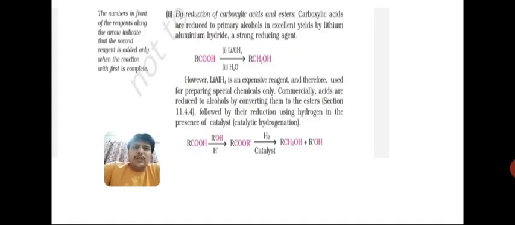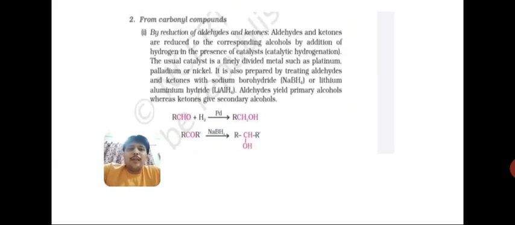In the next video we continue with this preparation onwards. Okay, so we just completed two methods of preparation of alcohol, one from alkenes and one from carbonyl compounds. So from the next video, we start with the other methods of preparation of alcohols. Thank you students.